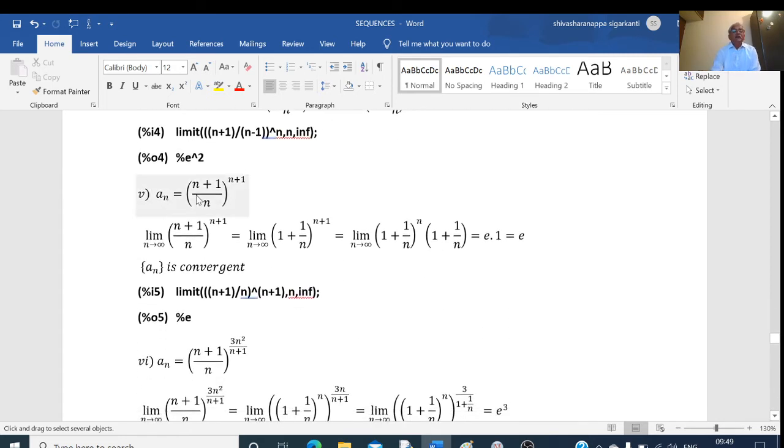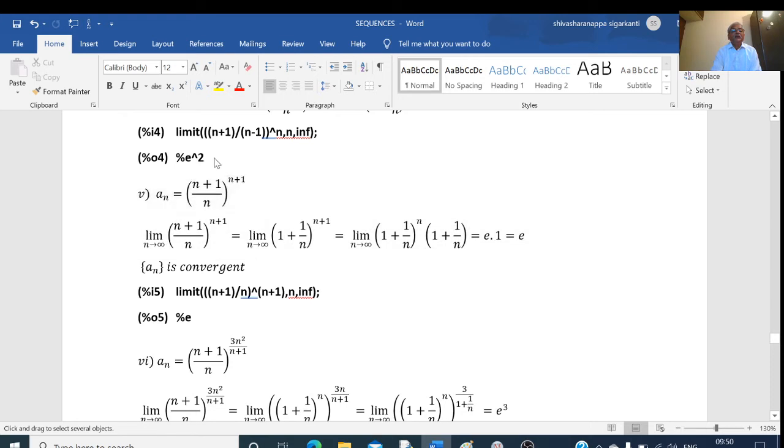Next example, a_n equal to ((n plus 1) by n) whole to the power of n plus 1. I will divide this power. We have a power of m plus n is equal to a power of m into a to the power of n. Therefore, ((n plus 1) by n) to the power of n plus 1 can be written as ((n plus 1) by n) to the power of n into (n plus 1) divided by n. Okay. So, taking the limit onto this, I am writing this as (1 plus 1 by n) to the power of n, one term, into (1 plus 1 by n), the other term.